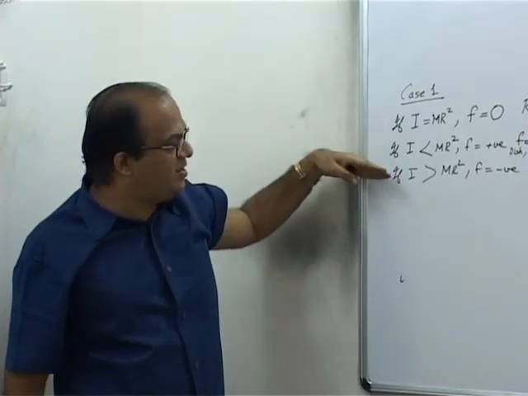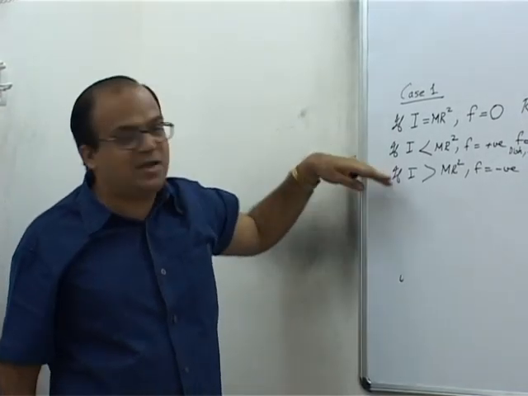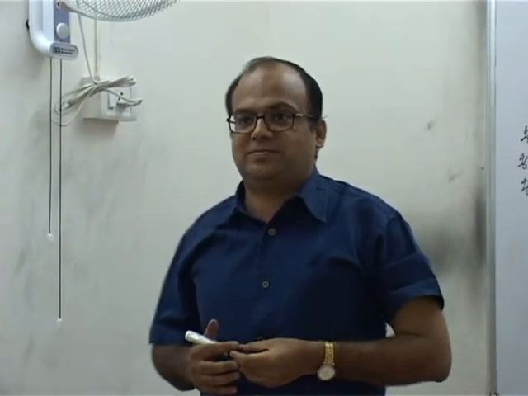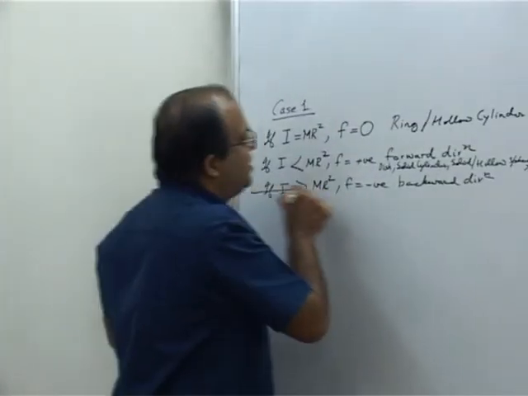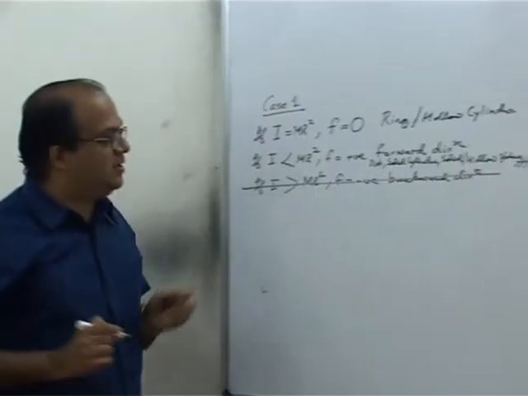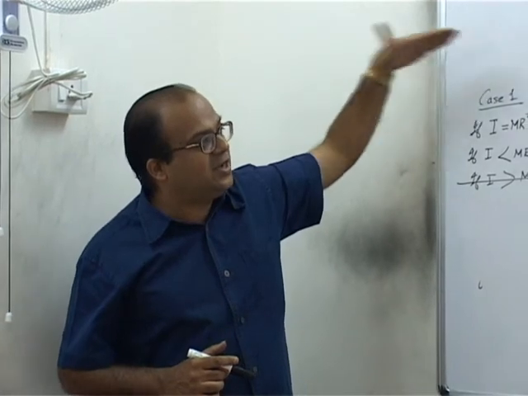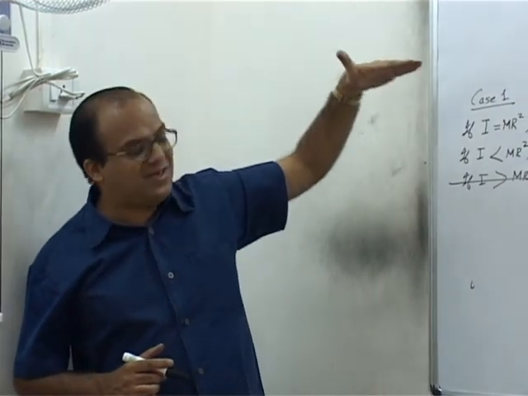For what kind of bodies is I greater than mR squared, I about the center of mass? Is it possible? No, it is not possible. So in this kind of situation, friction will be either acting in the forward direction or it will be 0.